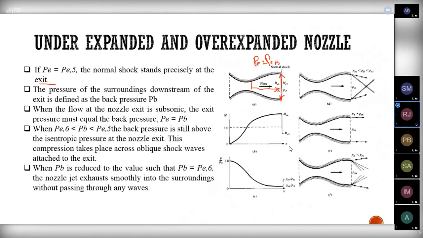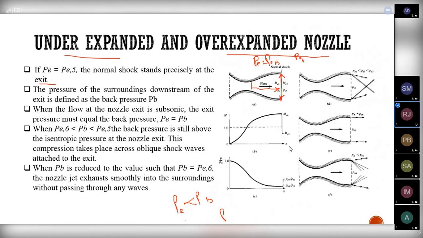After that, if you reduce the pressure further to P6, this shock will move downstream, that is, it will move outside, and we will be getting two conditions: one is the under expanded condition, and one is the over expanded condition. We know that if the exit pressure PE is less than the atmospheric pressure, the back pressure PB, we get the condition called under expanded nozzle.